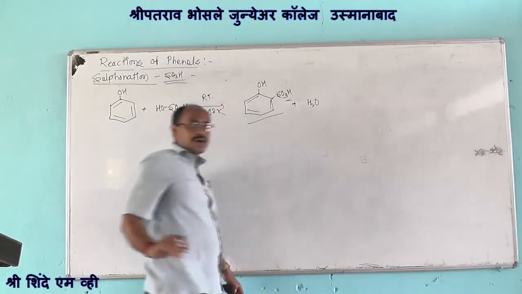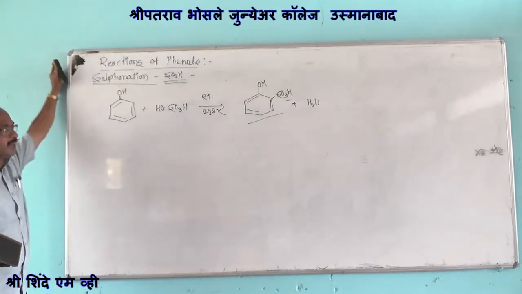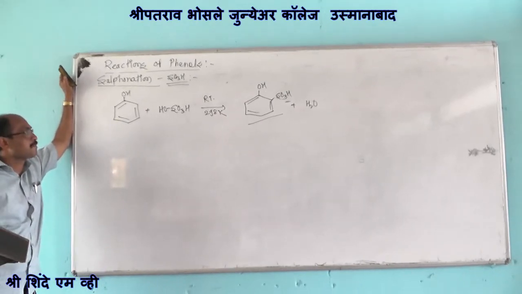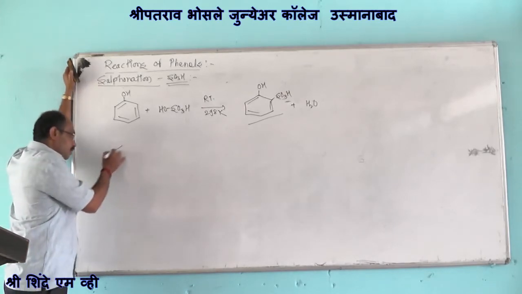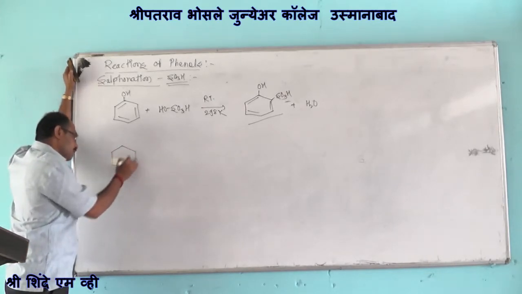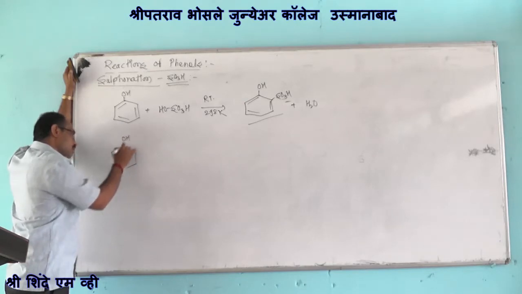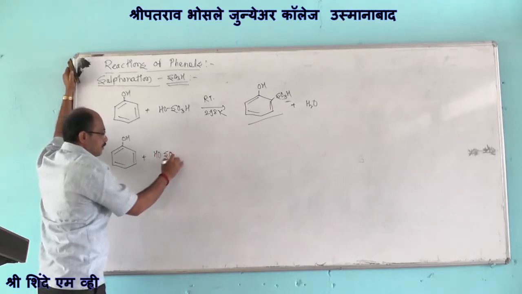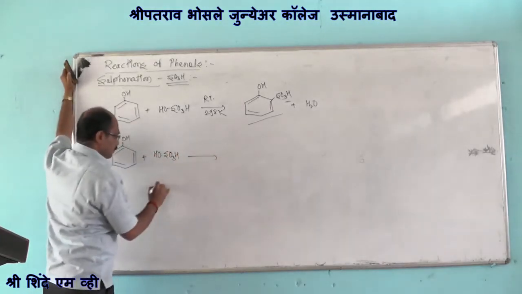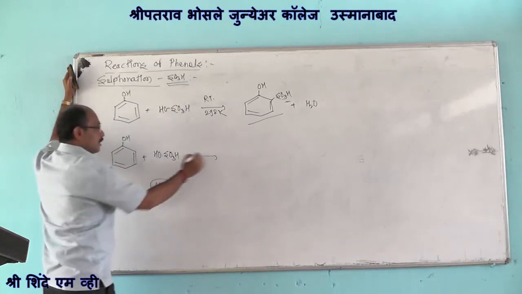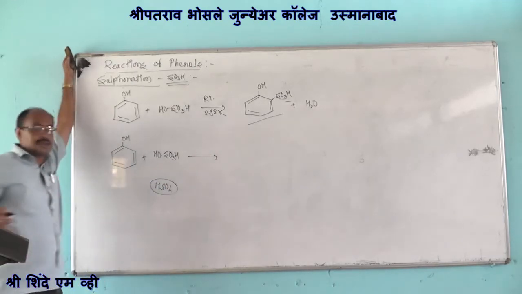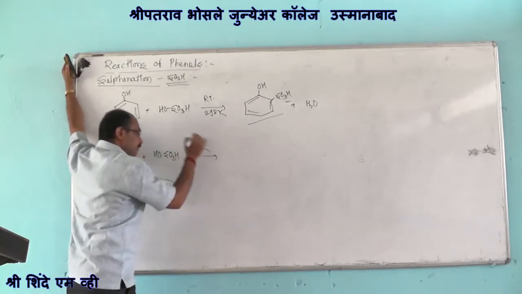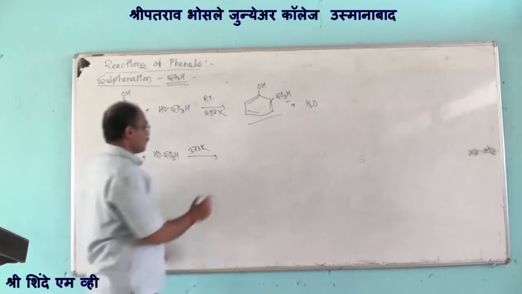Formation of orthophenol benzene sulfonic acid, or we can say 2-hydroxy benzene sulfonic acid. Like this, when we conduct the reaction of phenols with sulfuric acid, H2SO4, at 100 degrees centigrade, or 373 Kelvin temperature, it gives us the formation of